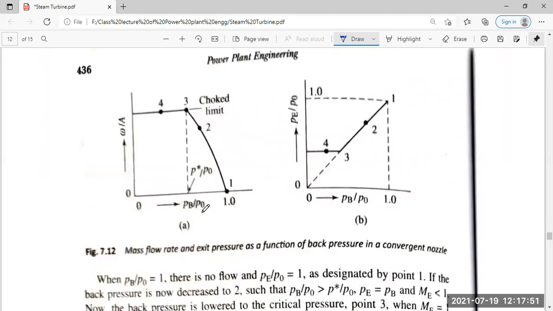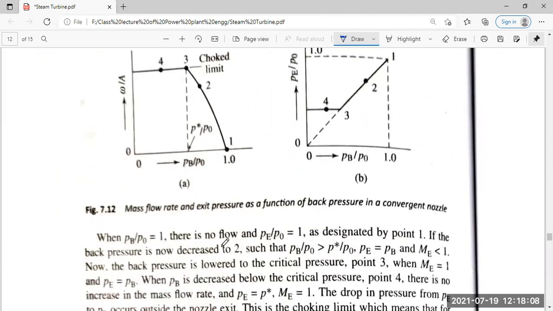So we have this relation between P by P0 and omega by A, which is shown by the straight line here and a sharp curve here, and we get a straight line here and the curve is here.